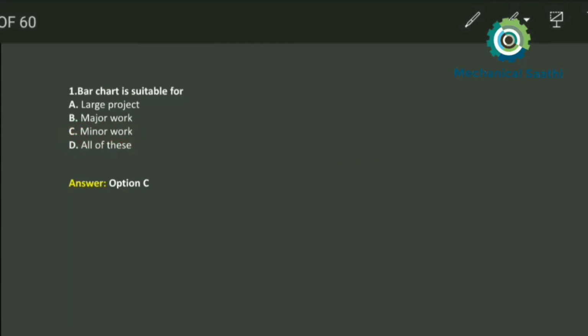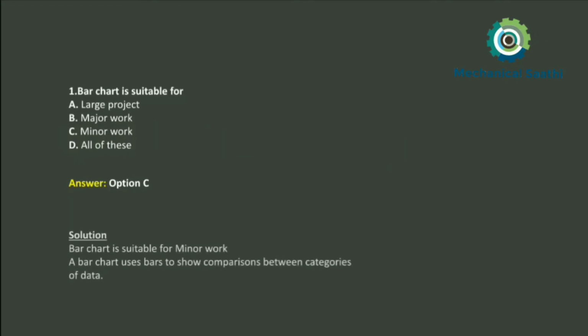If you see the explanation, you can see it over here. Bar chart is suitable for minor work only, and a bar chart uses bars to show comparisons between categories of data. This is the simplest one, and wherever we get the simplest data, there we can use this bar chart. It also has a lot of demerits, which we are not going to discuss here. From this question we'll say only this, that it is suitable for minor work.